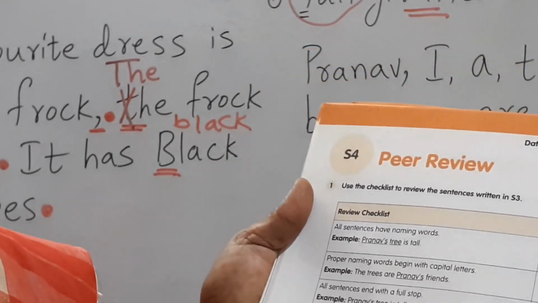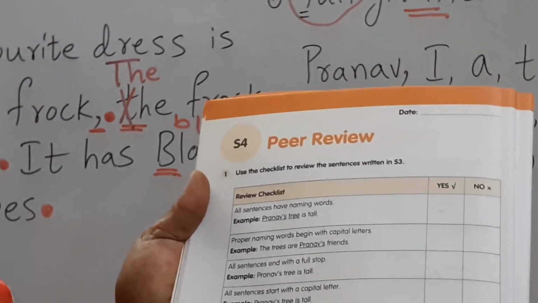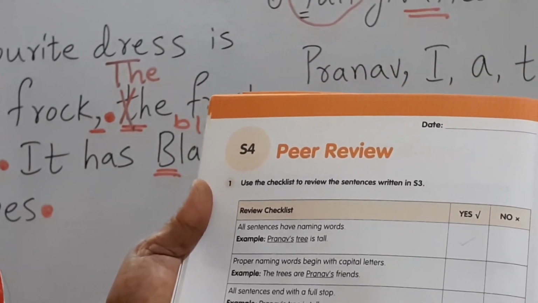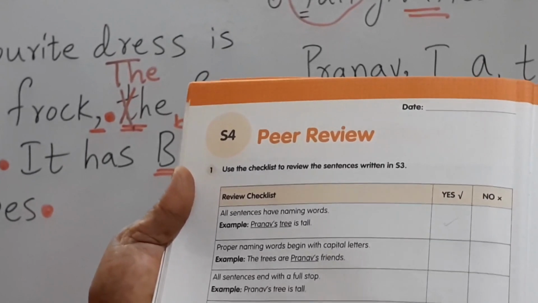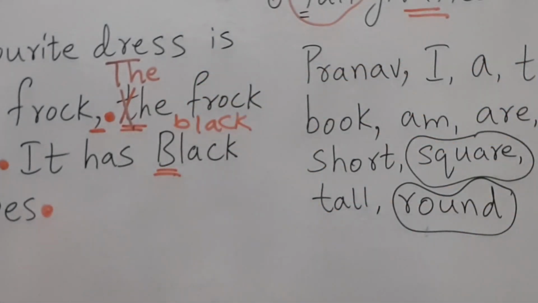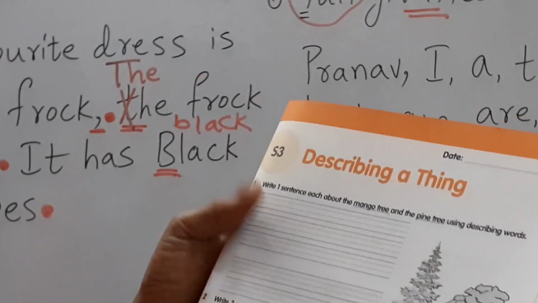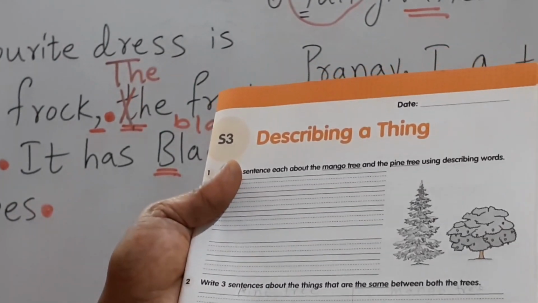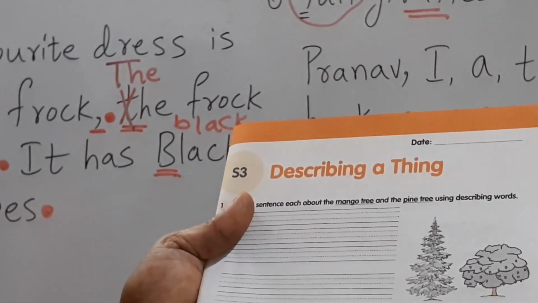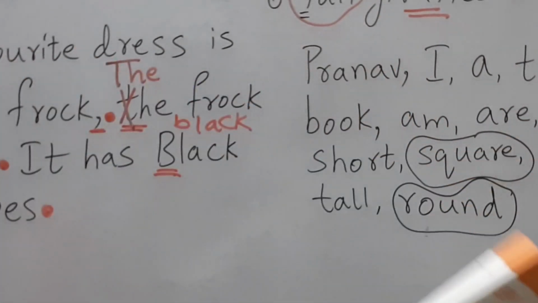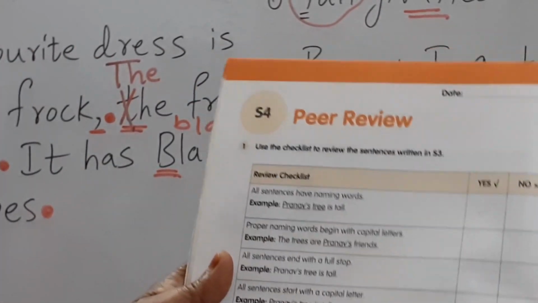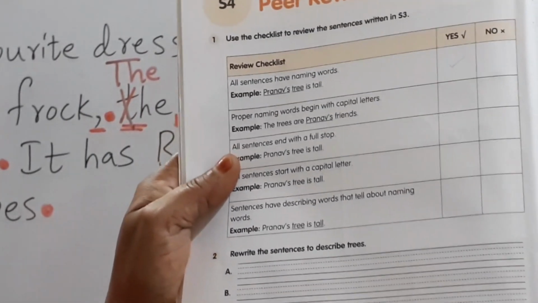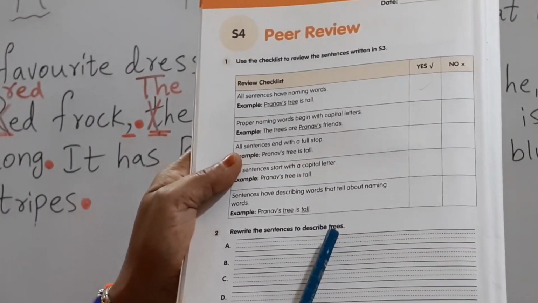Sentences have describing words that tell about naming words. So at the end, what is that? All we are learning in this block is only about the describing words. How to describe a thing, describing a person, describing an animal. Okay, so in the sentences which you wrote in the earlier lesson, whether you have written the describing words, here you are using describing words, everywhere you are using describing words. So what you have to do here is check whether the describing words are there or not. Obviously it will be yes only. Yes. Now rewrite the sentences to describe trees.